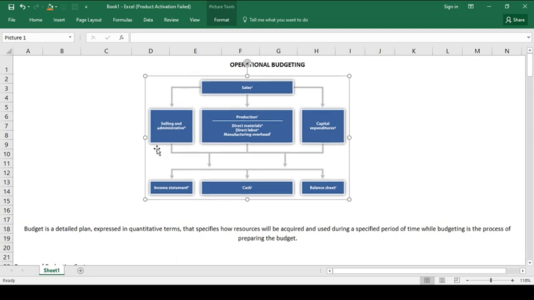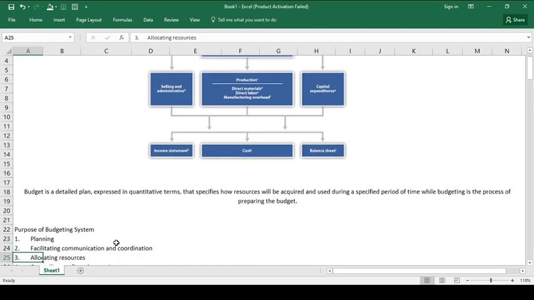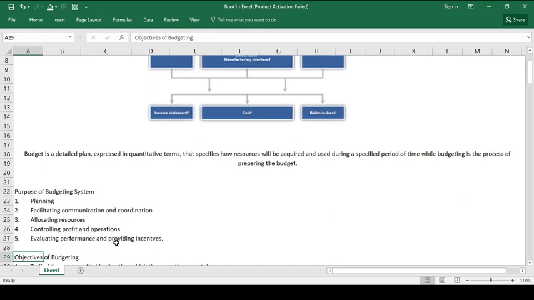What is the purpose or objective of the budgeting system? Well, the budgeting system is intended for planning, facilitating communication and coordination, and allocating resources. Number 4, controlling profit and operation, and evaluating performance and providing incentives.